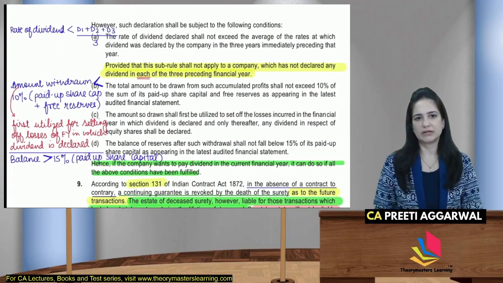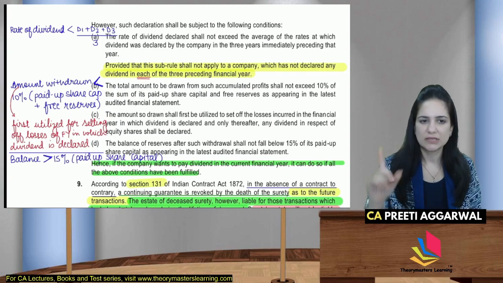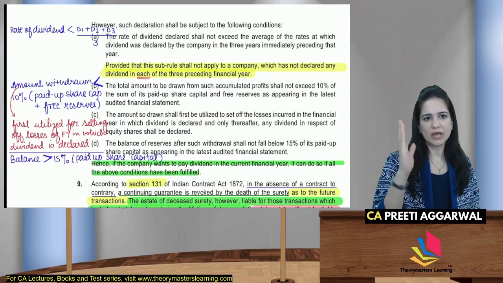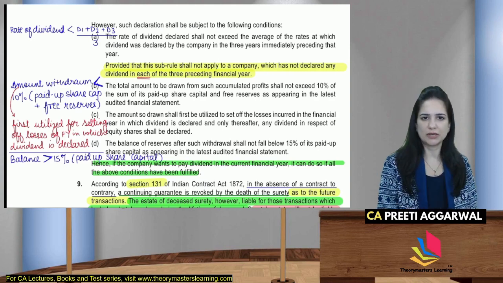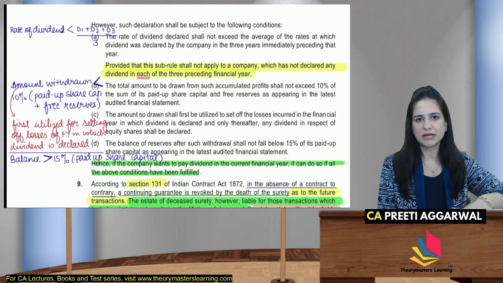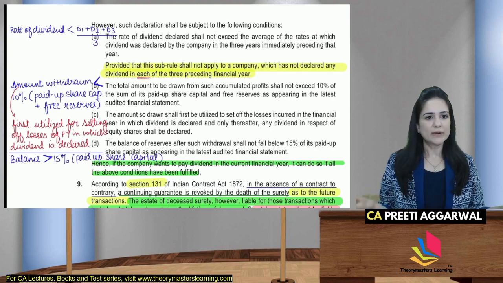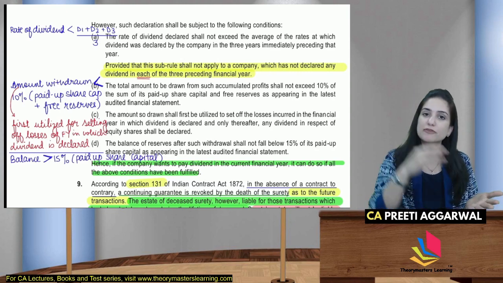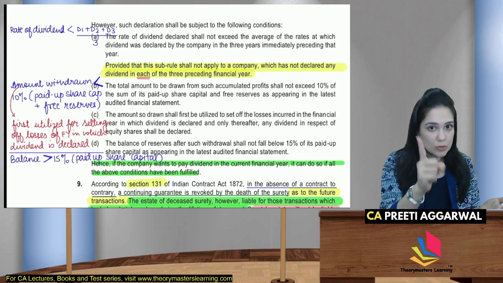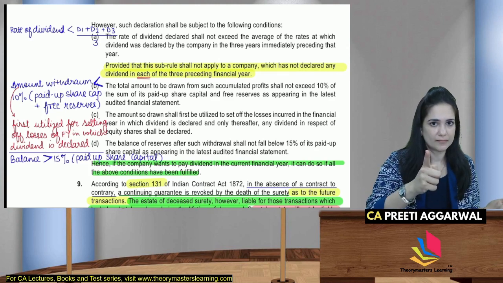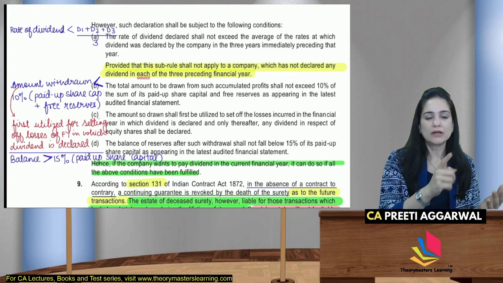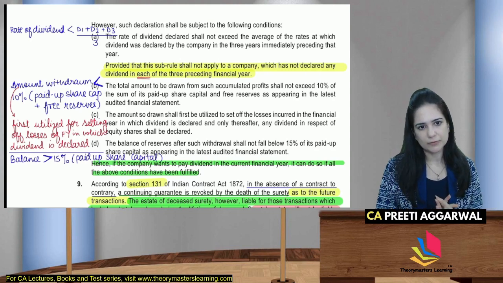The rate of dividend should not exceed the average rate of the immediately preceding 3 financial years. तो आपका जो इस साल का डिविडेंड है, it should be less than the average of the last 3 years. But what if last 3 years में मैंने डिविडेंड ही नहीं दिया है? 3 साल, लास्ट 3 साल ईच लिखा है वहां पर, तो ये प्रोविजन अप्लाई नहीं होगा आपको.